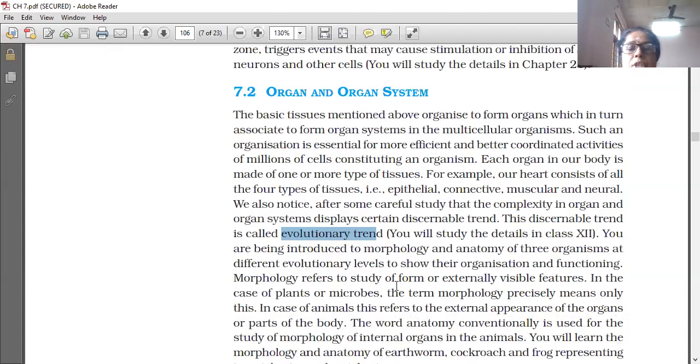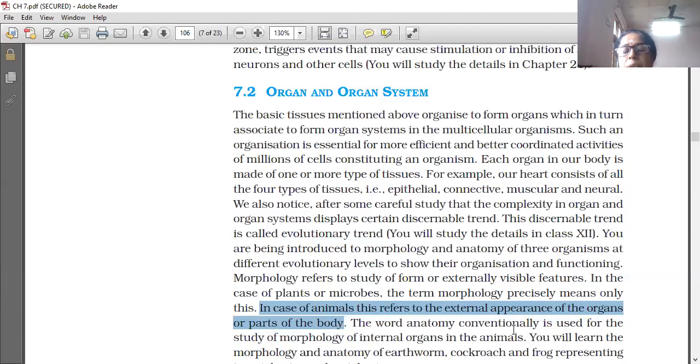Morphology refers to the study of the form or externally visible features. In the case of plants or microbes, the term morphology means precisely this. In animals, it refers to the external appearance of the organs or parts of the body.